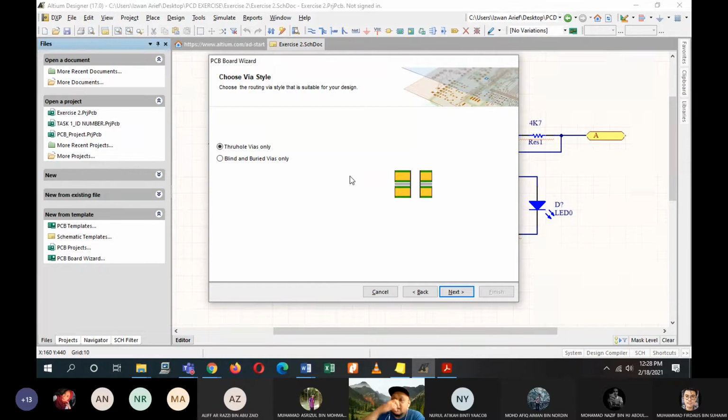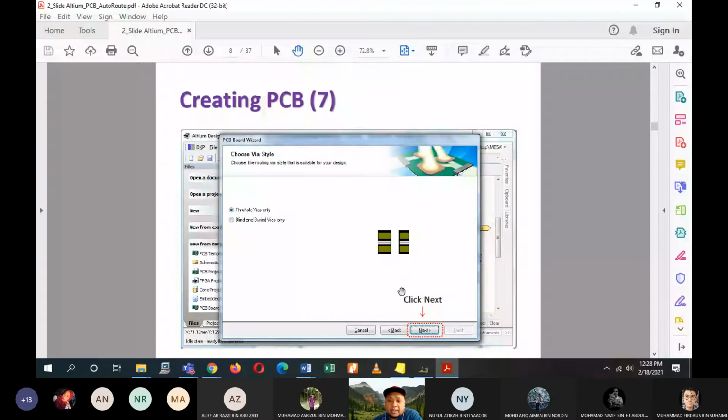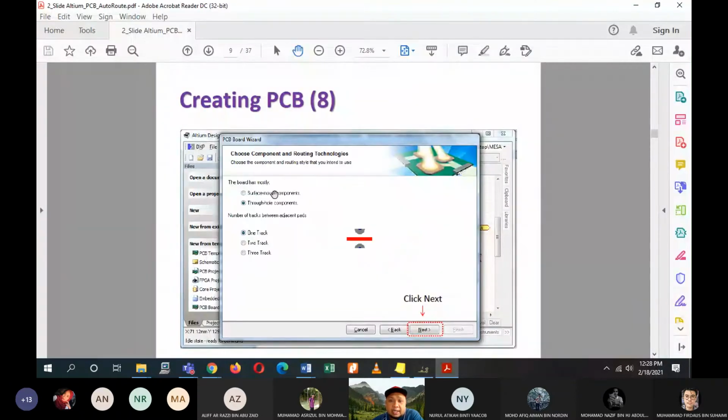Resistors also have 2 legs. So those LED pins, we want them to go through your boards. So we are not using SMT technologies. For now we are using through-hole technologies. And then choose component and routing technologies. The board has mostly, okay, we are having through-hole only. We don't have surface mount SMT.